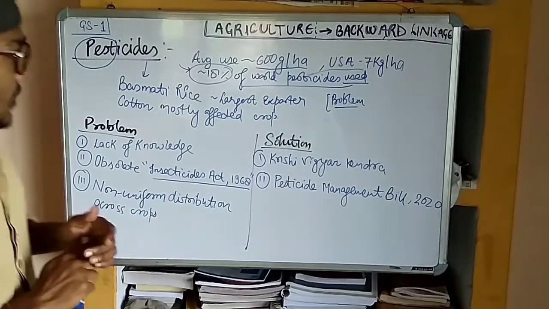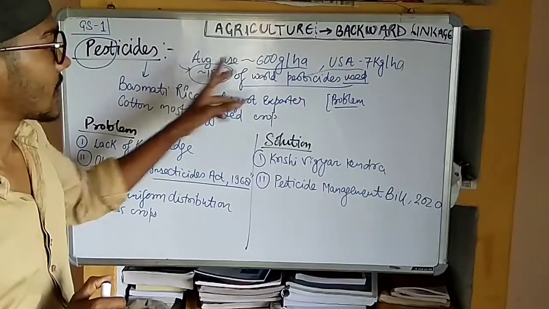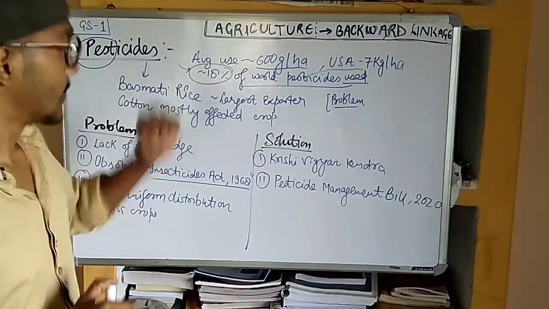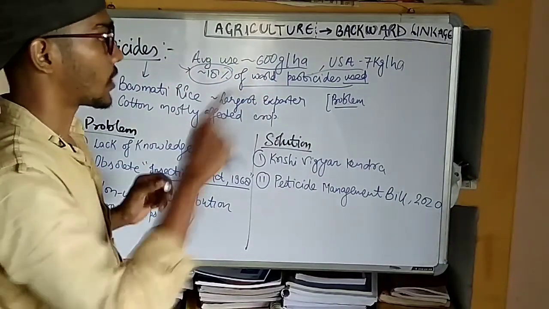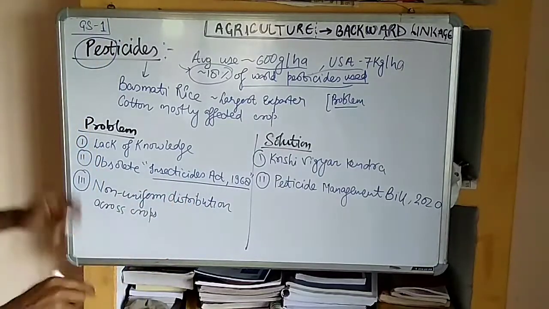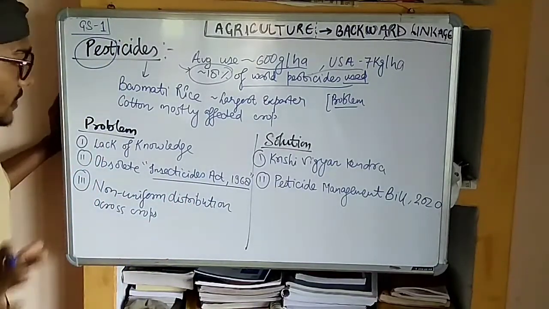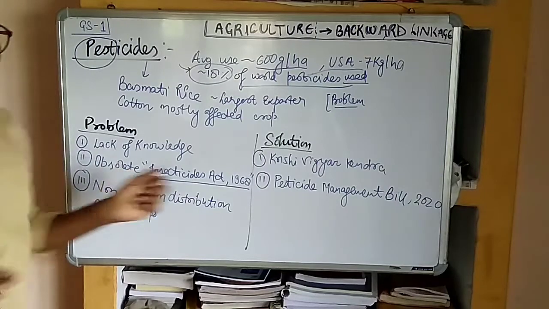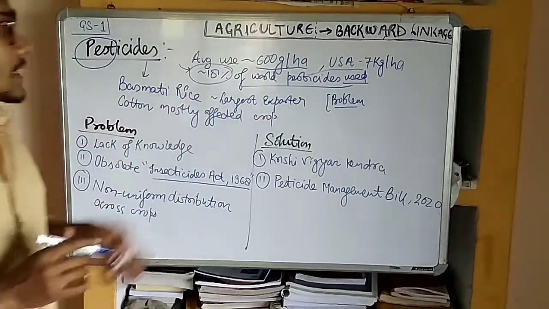The one problem is that there is very little use of pesticides in India, but in a particular sector, what you find is that India is the largest exporter of basmati rice.